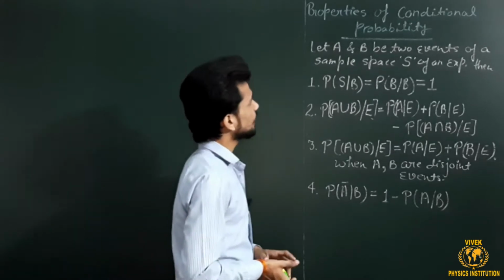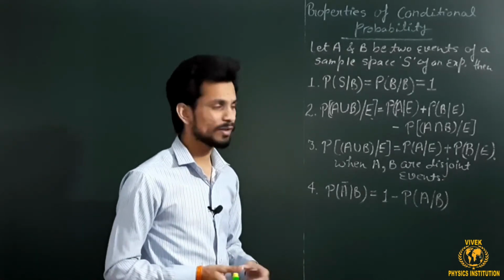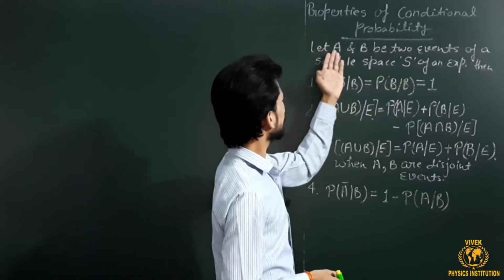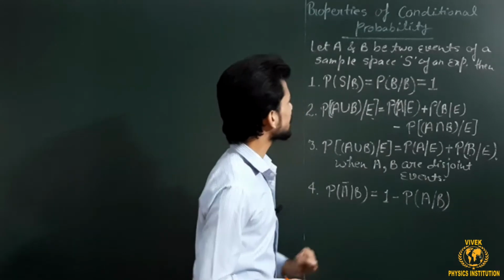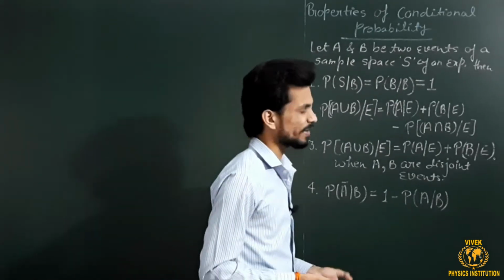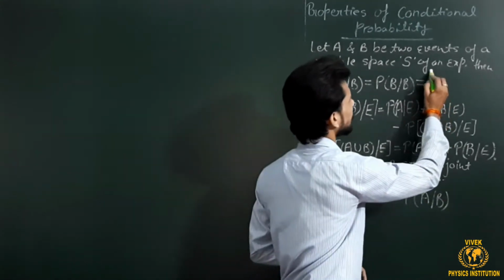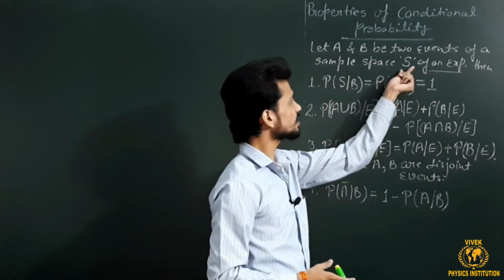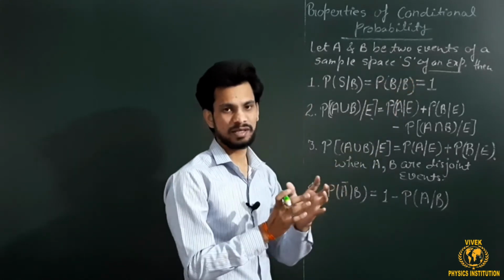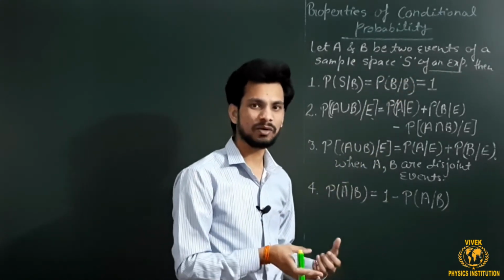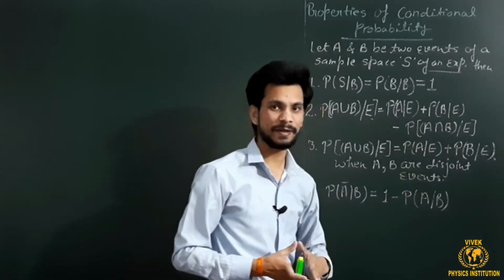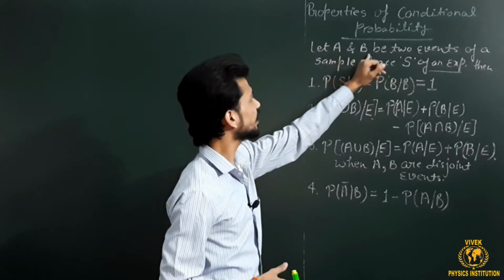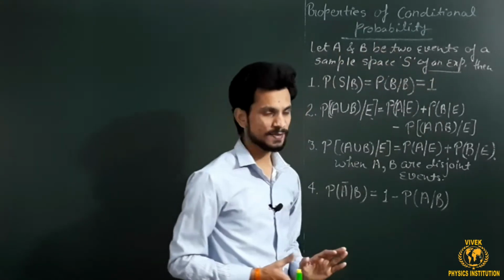The random experiment I am concerned with is this: let A and B be two events of a sample space S of a random experiment. This random experiment can be anything you can think of, and S denotes a sample space. It means that S denotes a set in which all the possible outcomes of that particular experiment are included, and A and B are the events associated with this experiment.